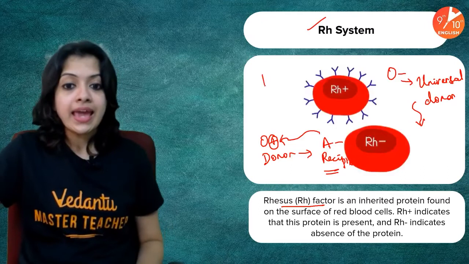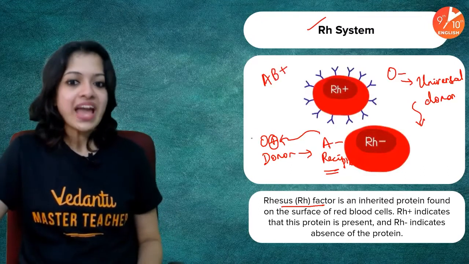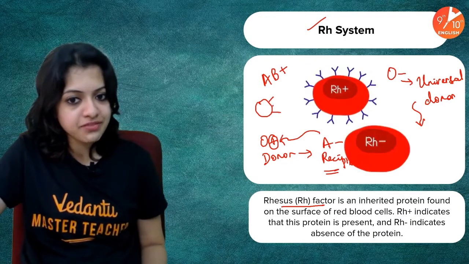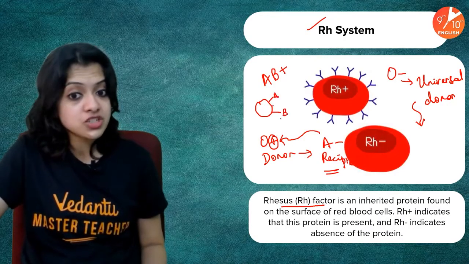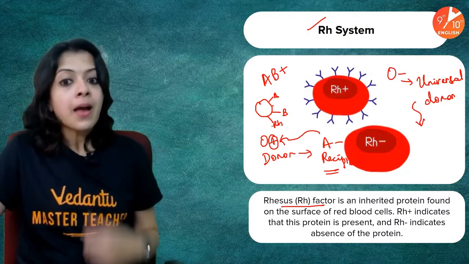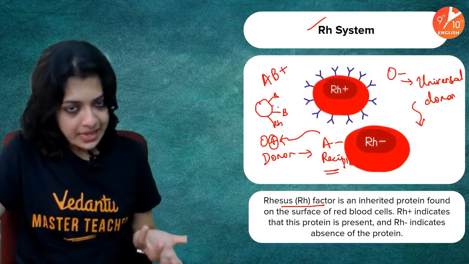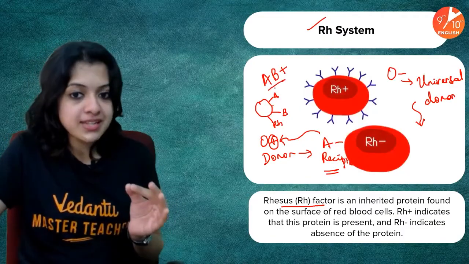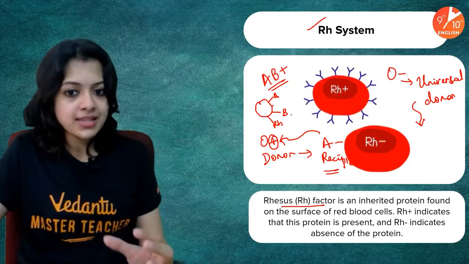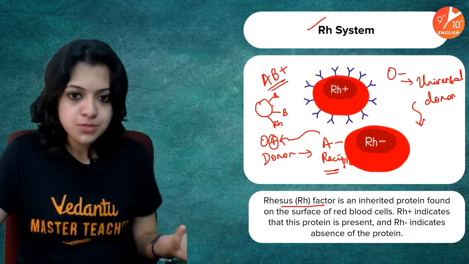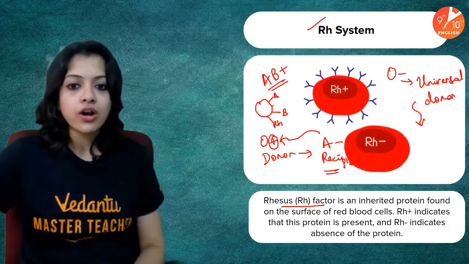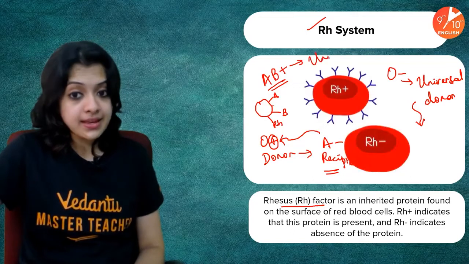It has to be AB positive, because an AB positive person has A antigens on their surface, B antigens on their surface, and they also have the Rh factor on their surface, which means antibodies in such a recipient's body will not be formed against A antigen, B antigen, or the Rh factor. And that means they are safe to receive any blood group. So they are called universal recipients.